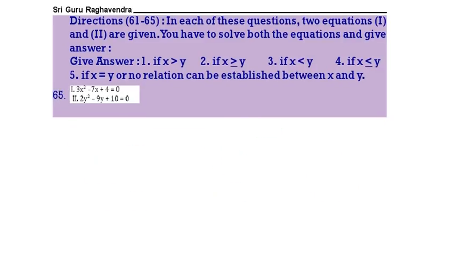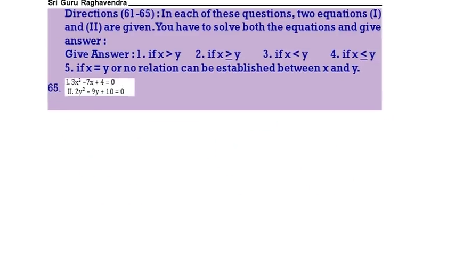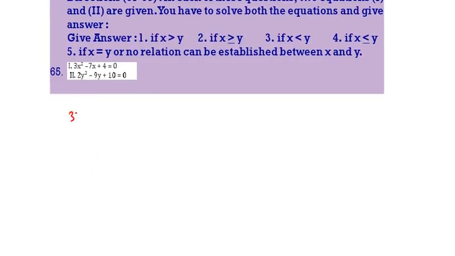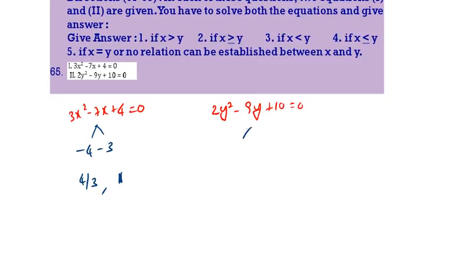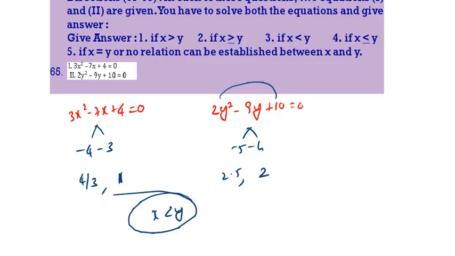Next, 3x square minus 7x plus 4 equals 0. 2y square minus 9y plus 10 equals 0. Then here we can take minus 4 minus 3. The answers will be 4 by 3 and 1. Here we can take minus 5 minus 4. That is 2.5 and 2. So clearly we can say x is less than y. X is less than y in all the cases.